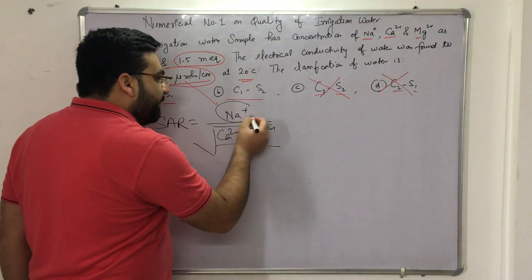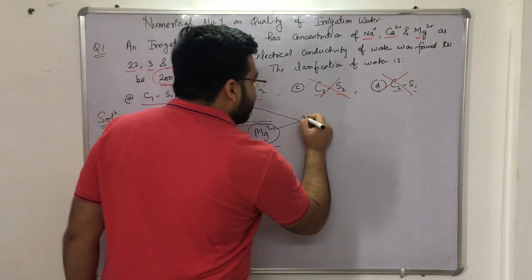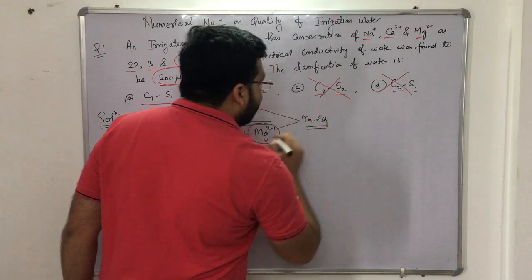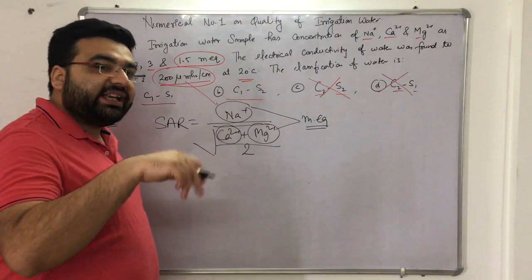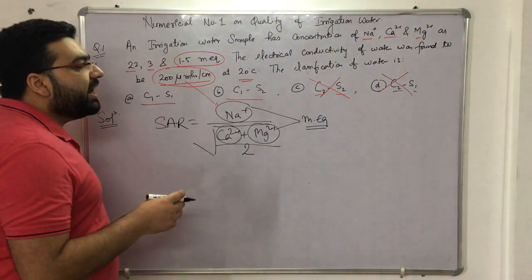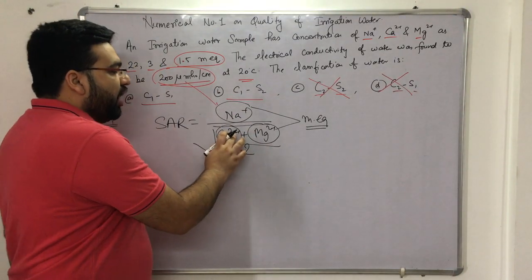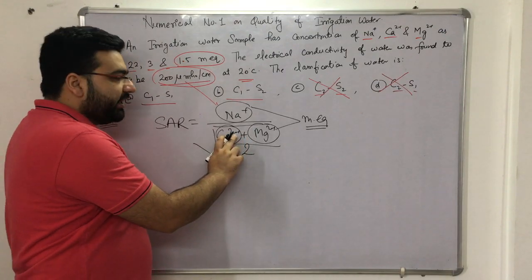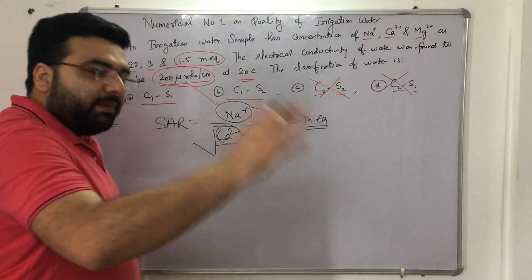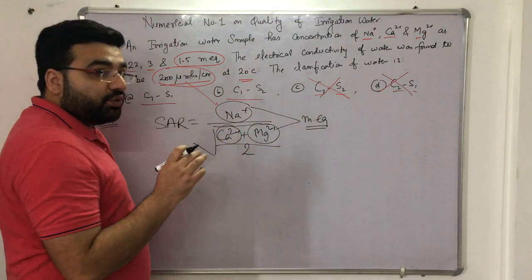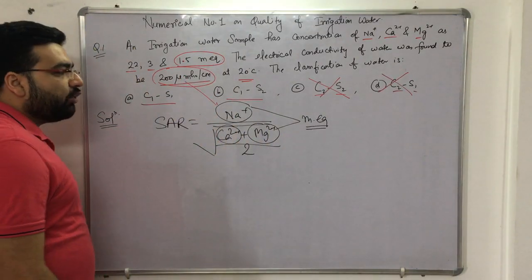The concentration of Na+, Ca2+, Mg2+ is actually in milliequivalents, right? If somebody asks you what is milliequivalent, you have to calculate the equivalent weight in milligrams per liter or ppm, and divide it by the valency. For example, the valency of Ca2+ is 2, so it will put out 2 electrons. Similarly for Mg it is 2 valency, for sodium it is 1 valency. That is how you calculate the milliequivalent weight.